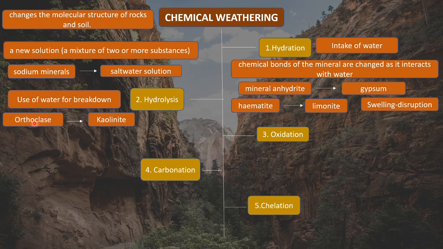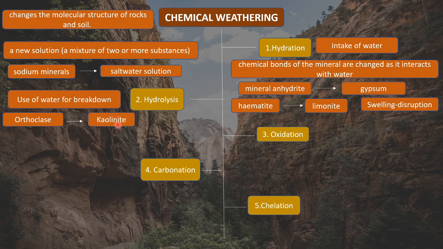So orthoclase, when it combines with water, what will it form? It will form two molecules. These are called kaolinite, and the second molecule is called sericite. But sericite we have not mentioned because we are right now more concerned with kaolinite. So orthoclase will combine with water and form kaolinite and sericite, but we are focusing on kaolinite. Kaolinite is a clay mineral, right? So it is a clay mineral, so its texture is softer.